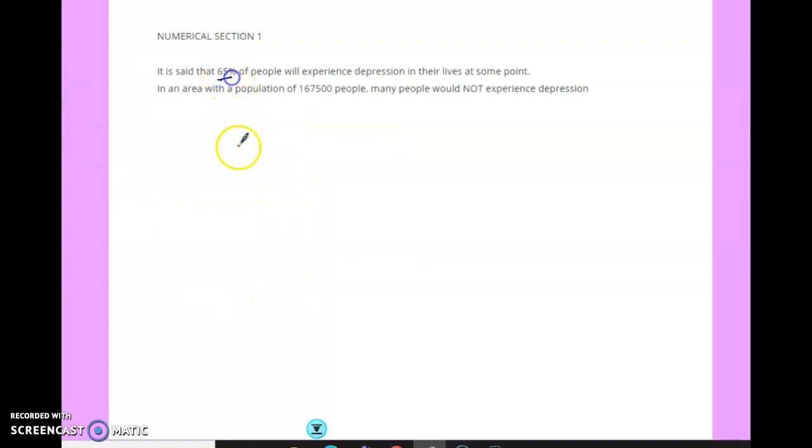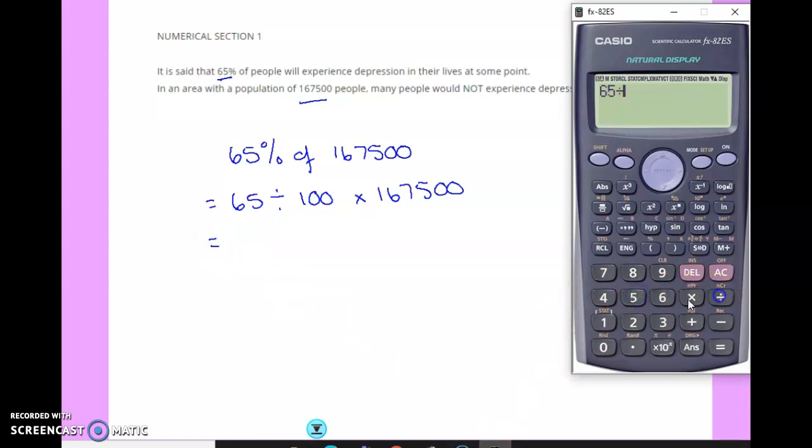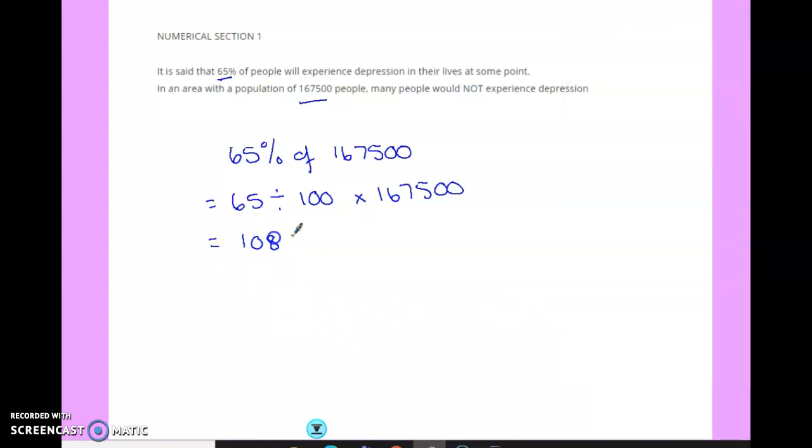This time 65% of people will experience depression, and we've got 167,500. So we need to find 65% of 167,500. We're going to do 65 divided by 100 times 167,500, which is 108,875. So that's again how many people would experience.